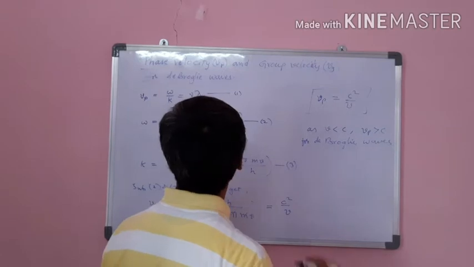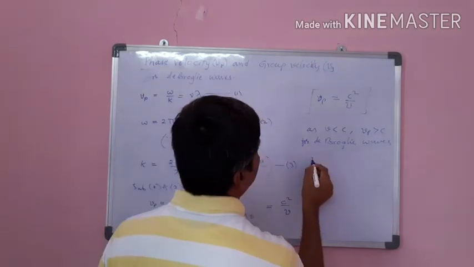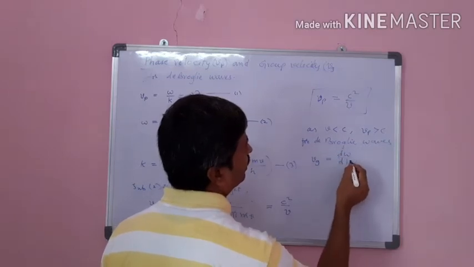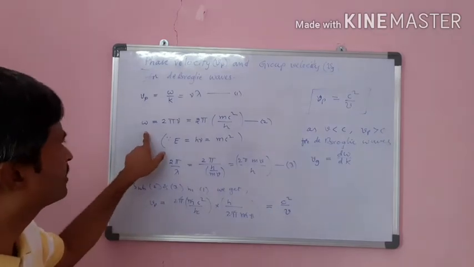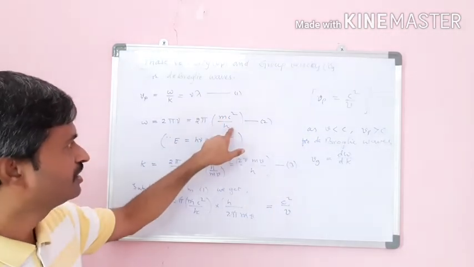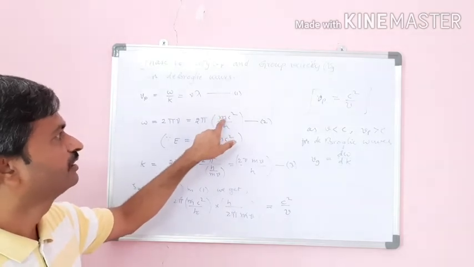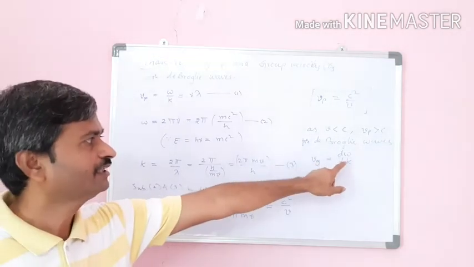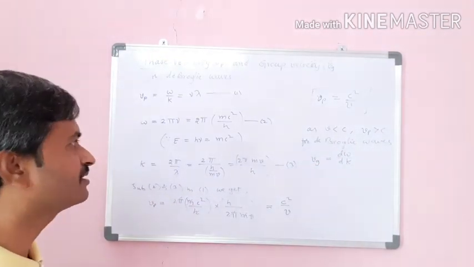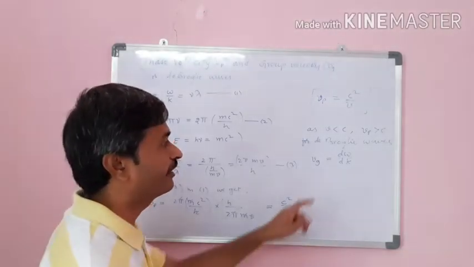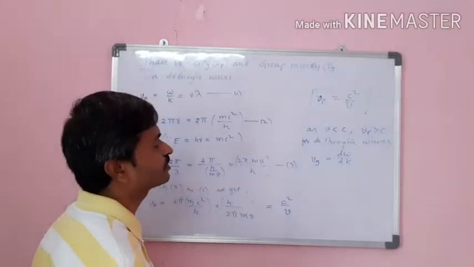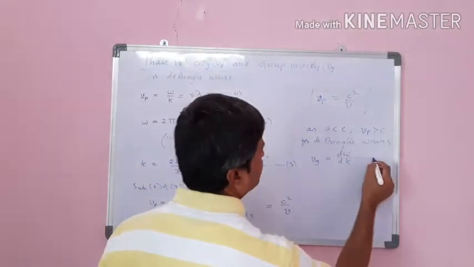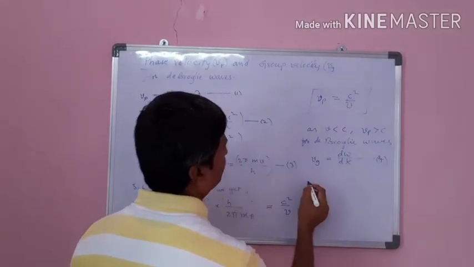Similarly, we can find the group velocity Vg is equal to d omega by dk. In this case, omega is equal to what we got, but we have to take variable mass. Earlier mass and mass cancelled, no problem. But here we are differentiating, which means the mass is also varying with velocity, hence we have to substitute the value of m in equations 2 and 3, say this is equation number 4.